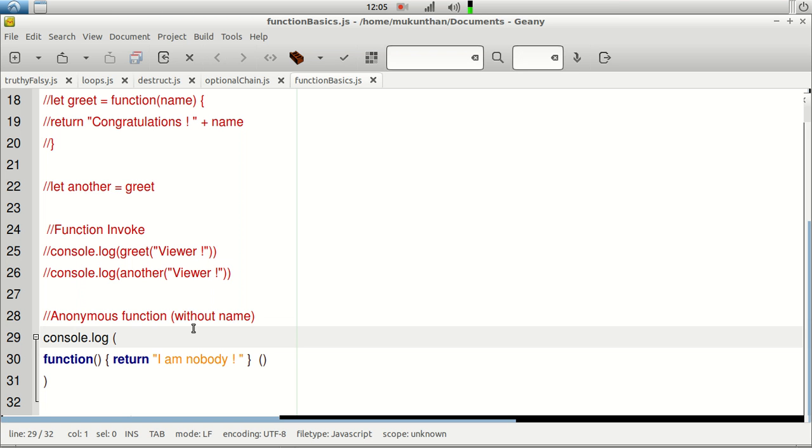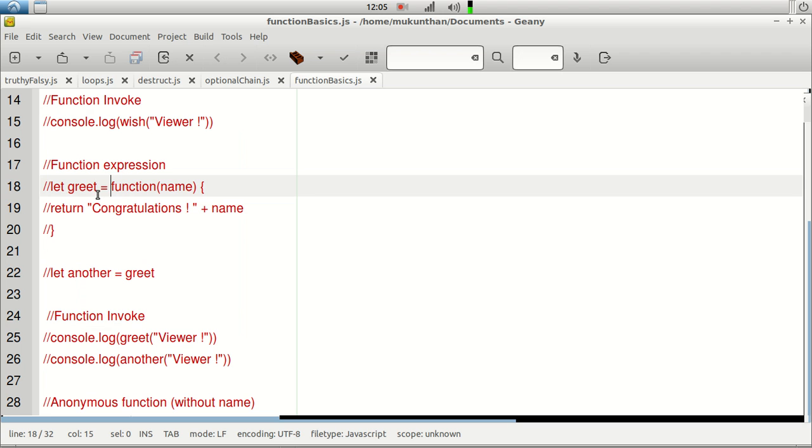Even in the previous scenario we created the function, but at the last moment we just assigned it to the variable. But if you don't assign it to any variable, that function will be just like an anonymous function. You may think in the previous example we are creating the anonymous function and assigning it to the variable, but there is no use if you don't have the variable name there, because you are having the declaration and you are not calling it, and at the same time you are not assigning it also. So that may not be the right scenario.